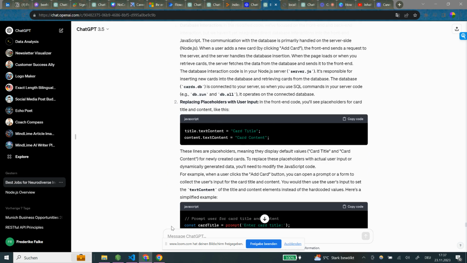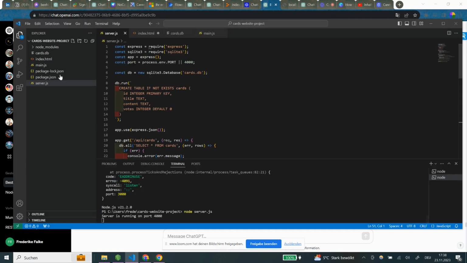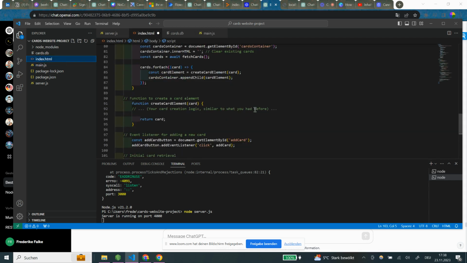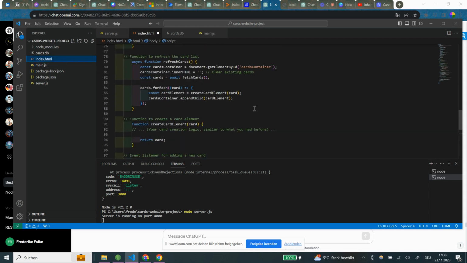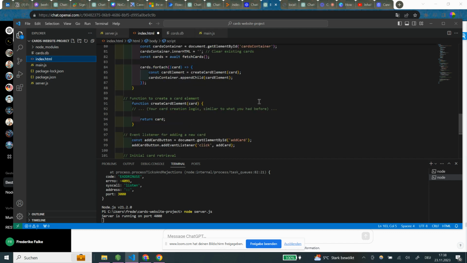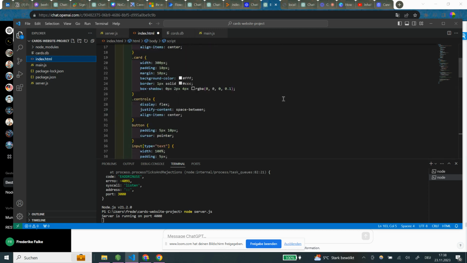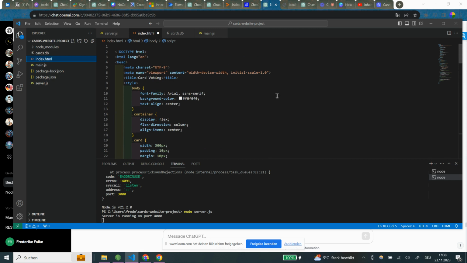Replacing placeholders with user input. Okay, let's go into our JS. Where are we? Main.js? No, index.html. Okay, function to create a card element. Okay, that's going to be very interesting.